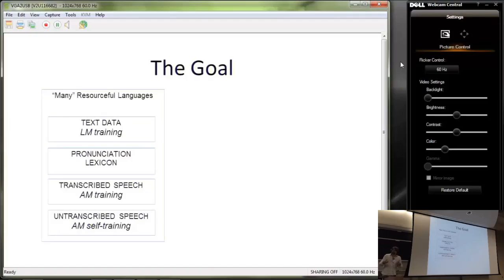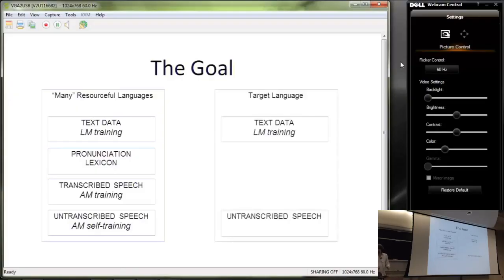Use for some unsupervised training or self-training. So this is what we have for the resourceful languages, and we know how to train a speech recognizer using such data. And now our problem is, let's have some resource-less language or low-resource language for which we have only the text data for training the language model.